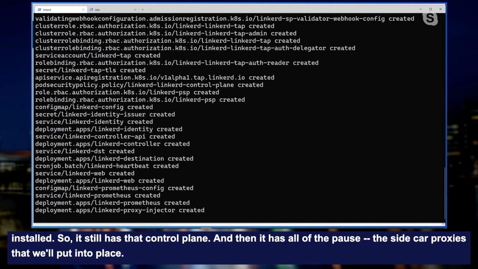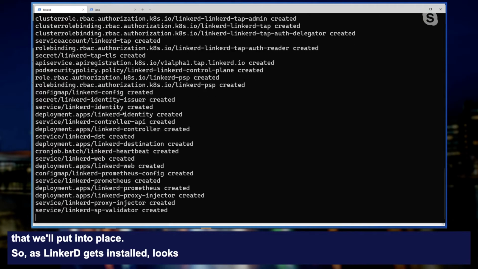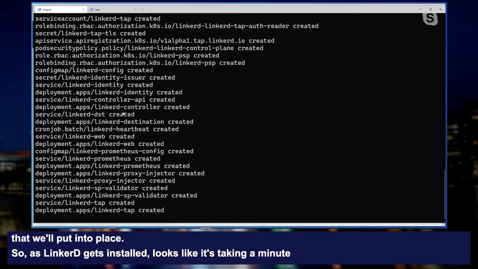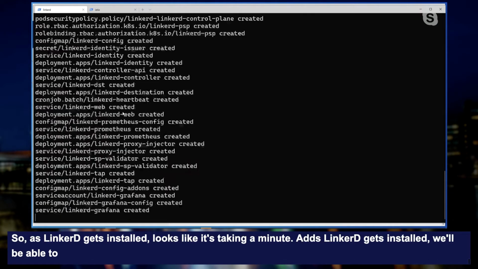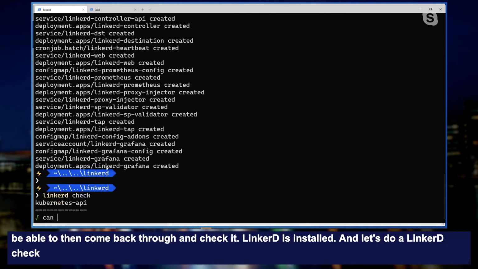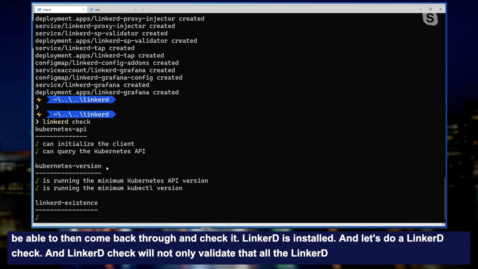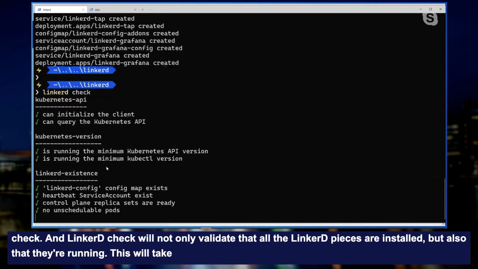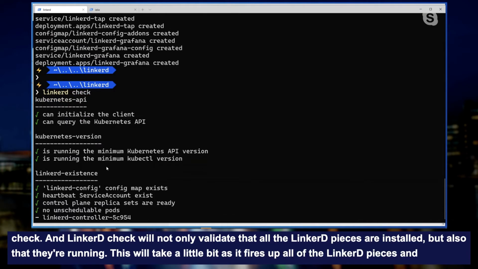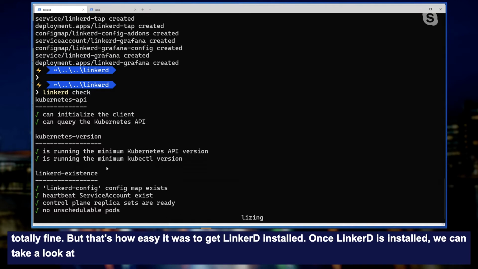So as Linkerd gets installed, looks like it's taking a minute. As Linkerd gets installed, we'll be able to then come back through and check it. So Linkerd is installed, and now let's do a linkerd check. And linkerd check will not only validate that all the Linkerd pieces are installed, but also that they're running. So this will take a little bit while it fires up all of the Linkerd pieces, and that's totally fine. But that's how easy it was to get Linkerd installed. Once Linkerd is installed, we can take a look at some of the dashboards and tools that Linkerd provides.